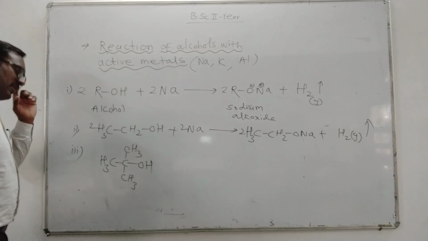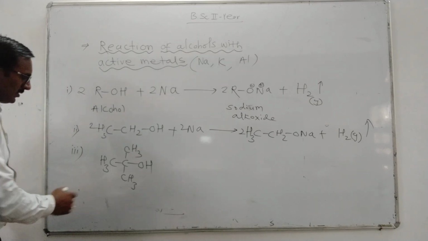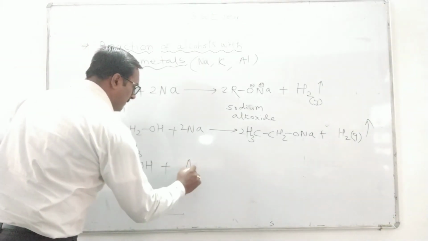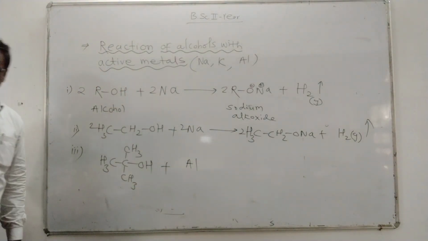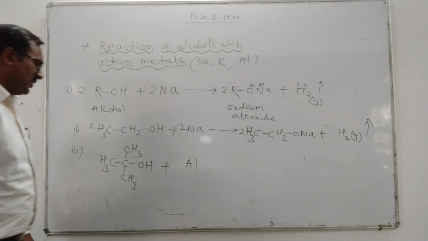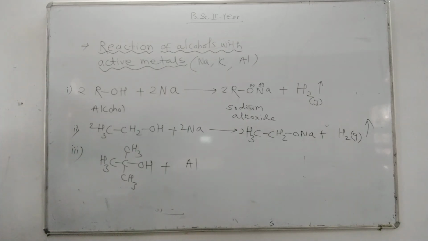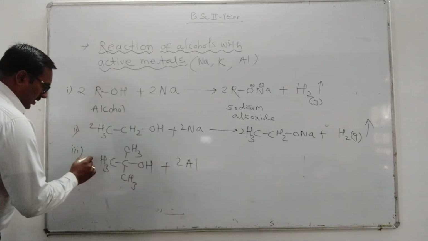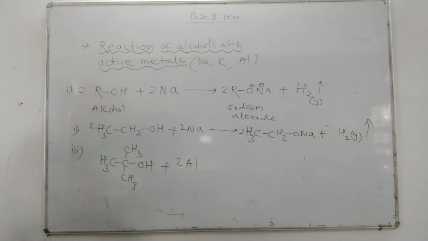Tertiary butyl alcohol reacts with aluminium. Aluminium has a plus 3 oxidation state, so we require 2 molecules of aluminium and 6 molecules of tertiary butyl alcohol.